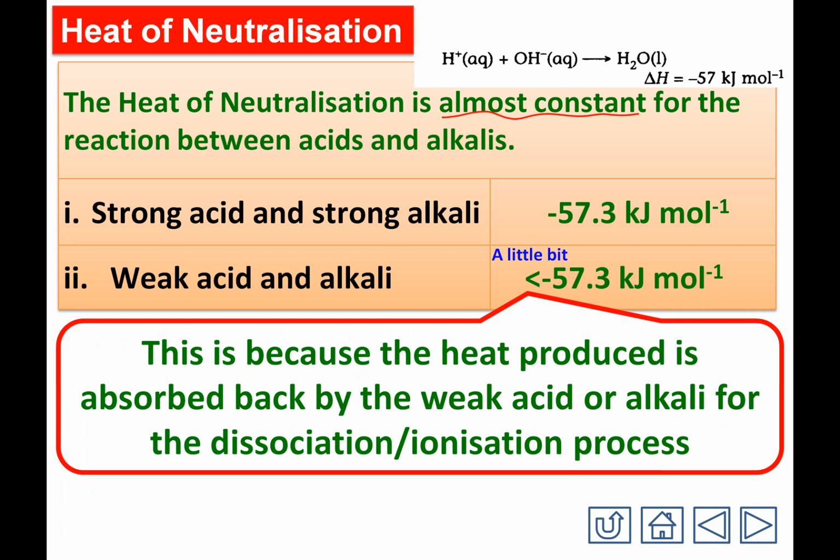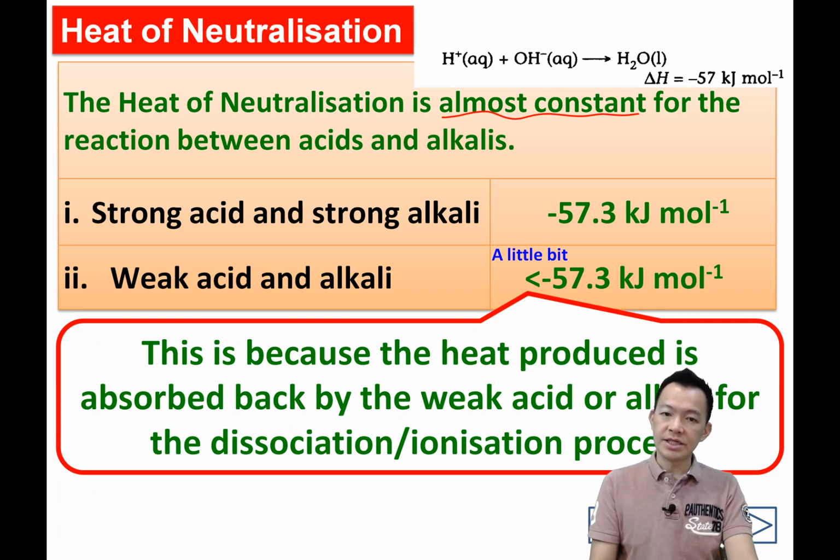也就是说 during the neutralization, heat energy will be released, 热能被放出来。But the heat energy will be absorbed back by the weak acid and by the weak alkaline to dissociate the molecule. 它放出来的热能有一些被它重新吸回去，解开它们的 molecule。So that's why the heat of neutralization will become a bit lower, maybe 54, maybe 55, maybe 53 kJ per mole, 明白吗？ This sentence is very important, understand? So this is the basics of the heat of neutralization. Settle, 拜拜。